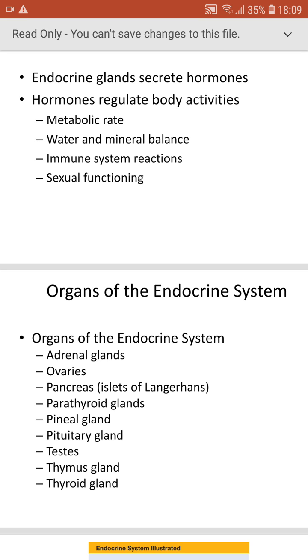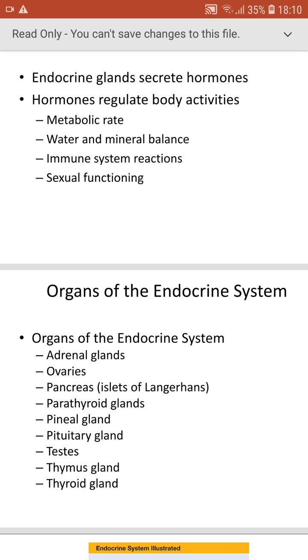The thymus is the gland located in the anterior portion of the heart, where the immune system is controlled, because the lymphocytes go to the thymus gland, and in the thymus the lymphocytes get matured, so we call them T lymphocytes. The T lymphocytes are responsible for cell mediated immunity.